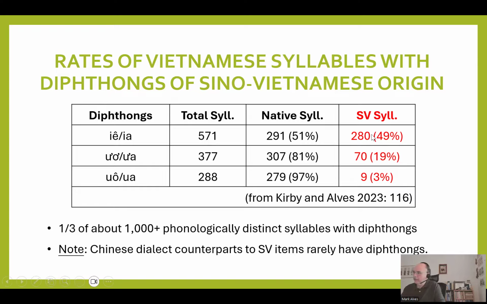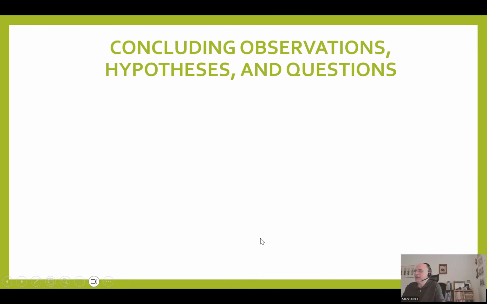Some of them might have both native and non-native, Sino-Vietnamese origins. But as you can see, ia weighs heavy here, while the other weighs not too many instances there, just 9. But about 1/3 of those with diphthongs are from Sino-Vietnamese. But what's interesting is the Chinese dialect counterparts to these Sino-Vietnamese items rarely have diphthongs. So they have diphthongs, even though they're not diphthongs in varieties of Chinese. So how does this happen? I don't yet know the answer, and I don't think anyone does. So what are some concluding observations, hypotheses, and questions?